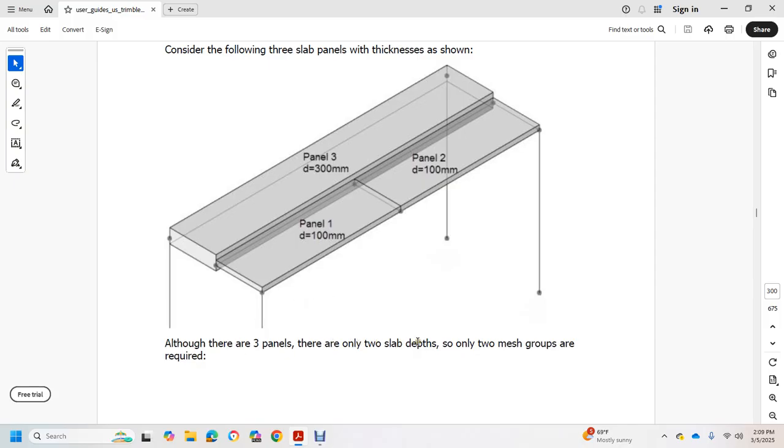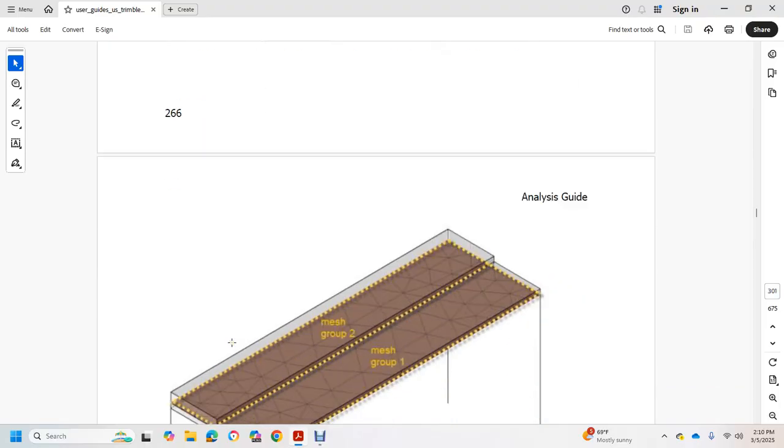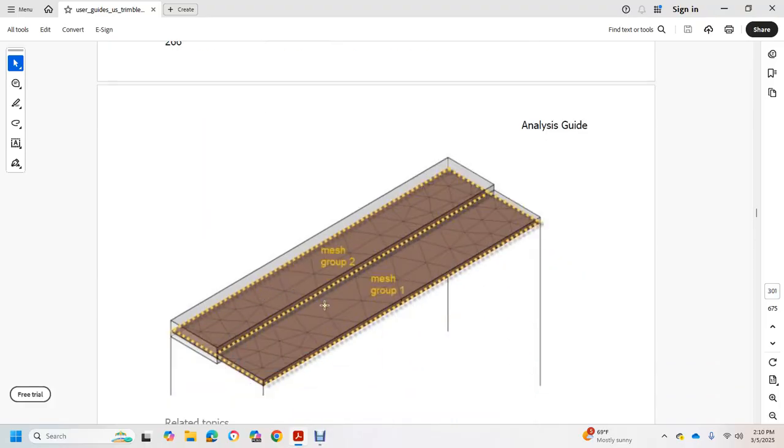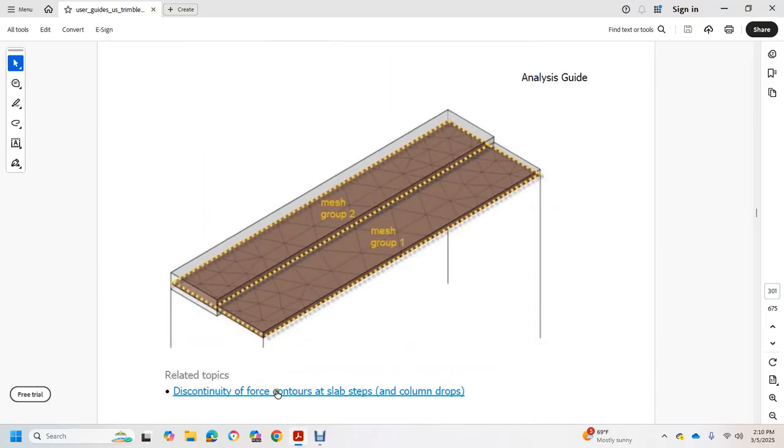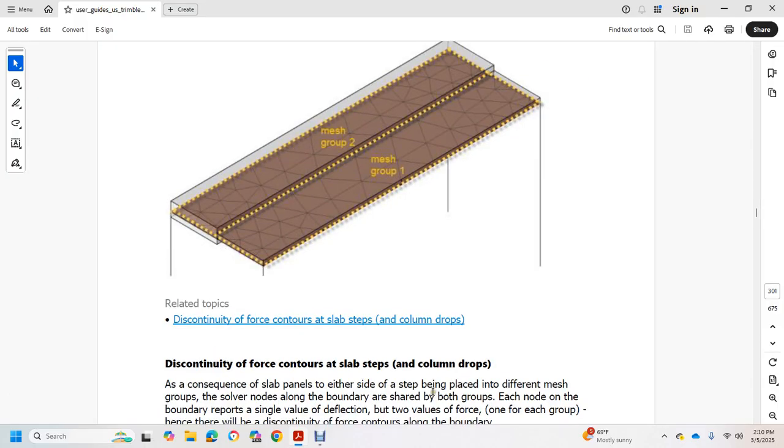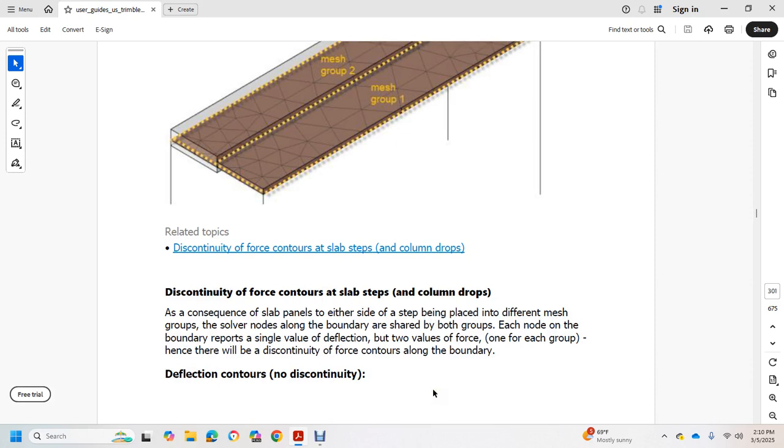Although there are three panels, there are only two slab depths, so only two mesh groups are required. It shows mesh group 1 and mesh group 2, with discontinued force contours at the slab steps and column drops.